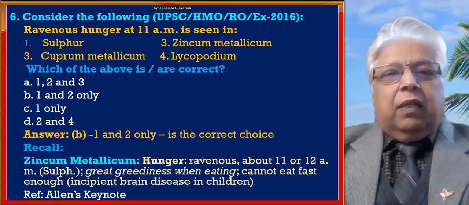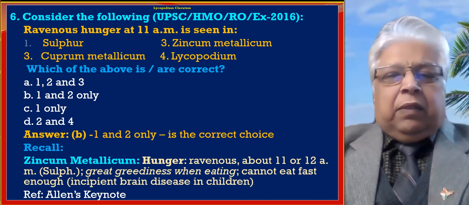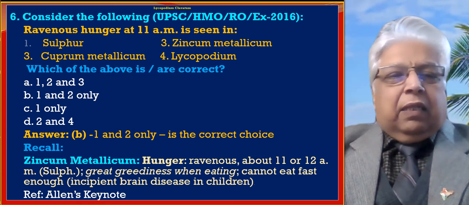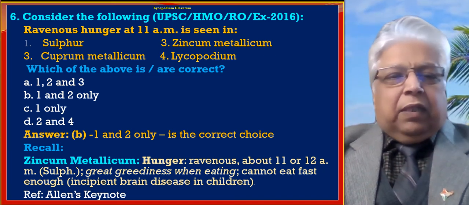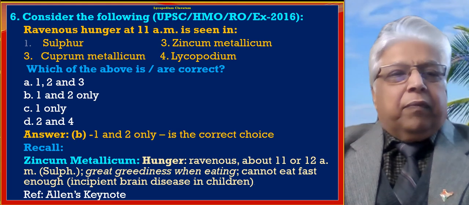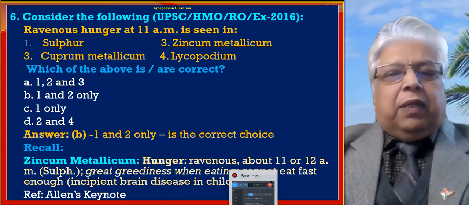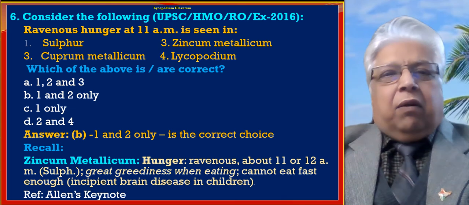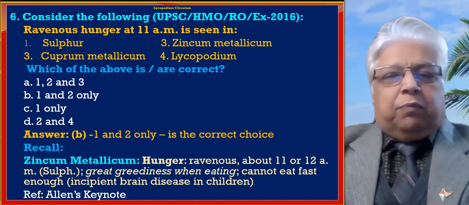If you see the text, zincum metallicum, hunger ravenous about 11 or 12 a.m., and in bracket there is sulfur also corresponds to this symptom, and this symptom is given in Allen's keynote. So here in the options, you will find where you should have number 2 zincum metallicum, it is wrongly printed here as number 3. So read it as number 2, and number 3 is cuprum metallicum, number 4 is lycopodium.